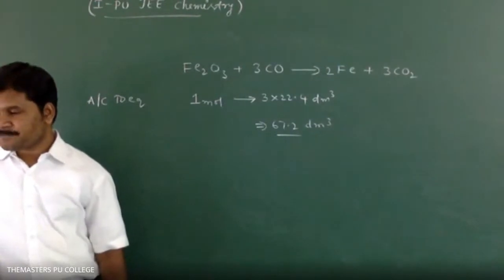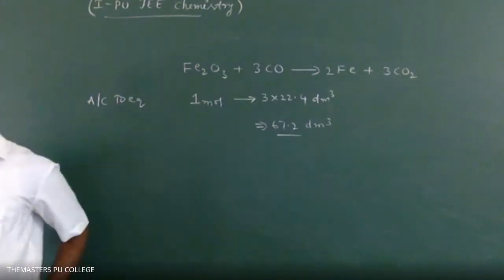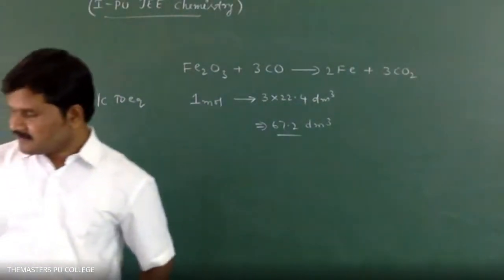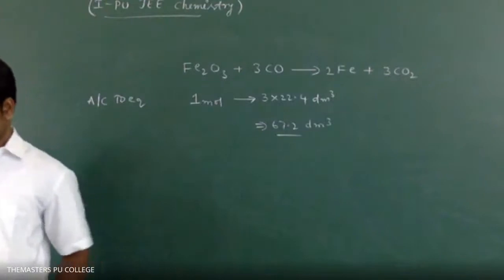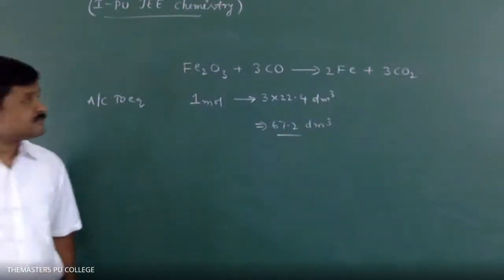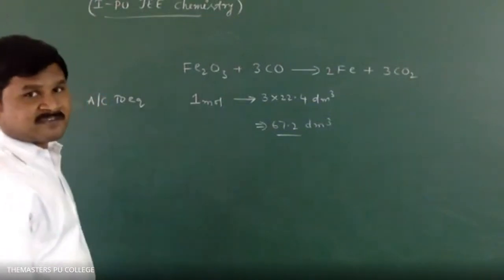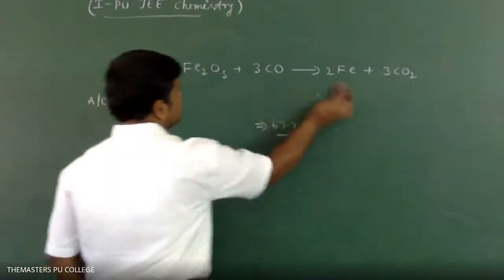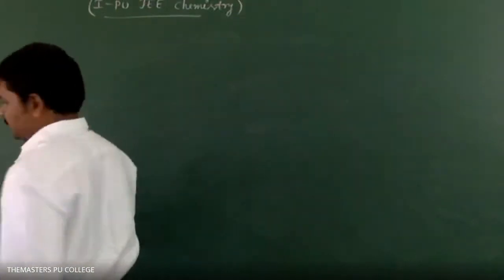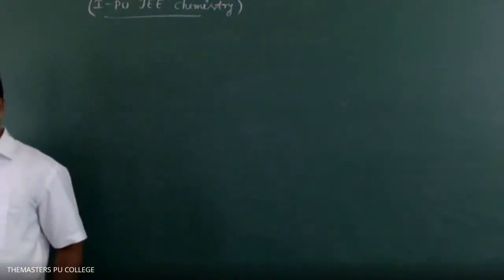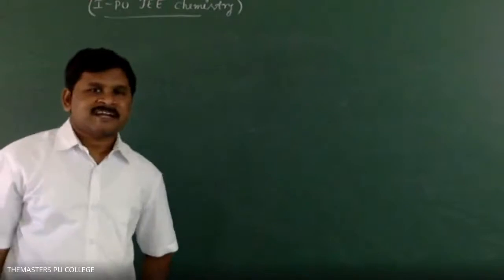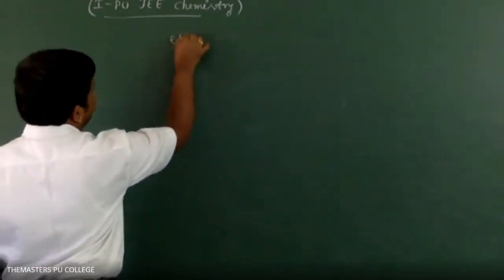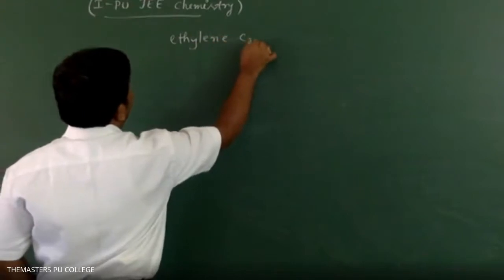What is the weight of oxygen required for complete combustion of 2.8 kg of ethylene? Ethylene formula C2H4.